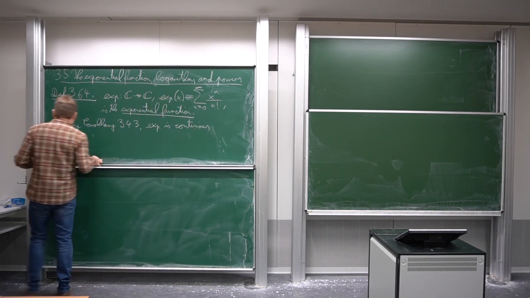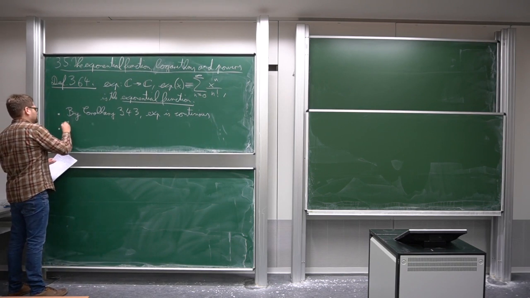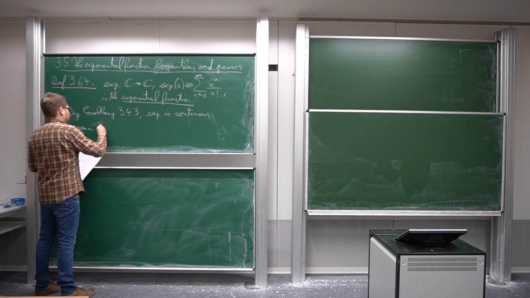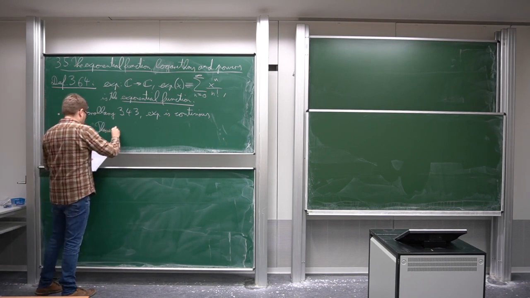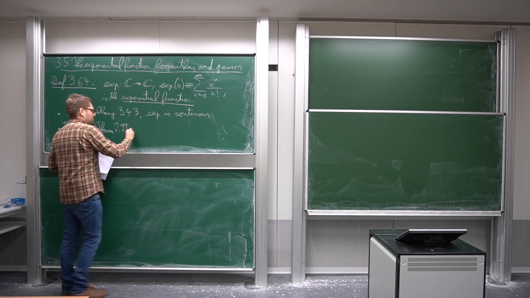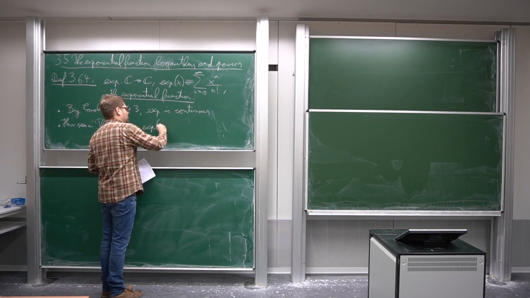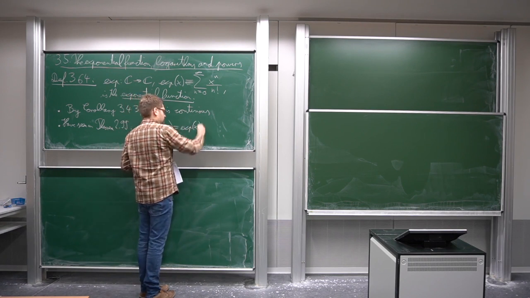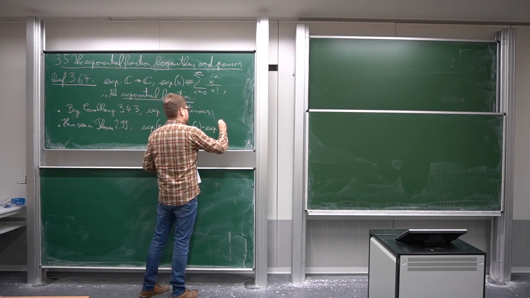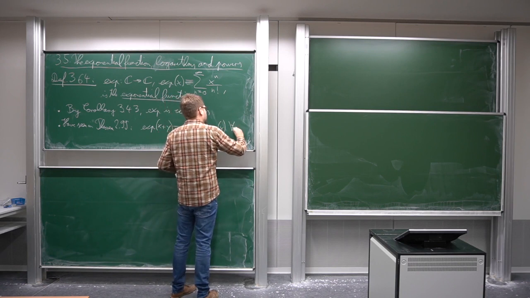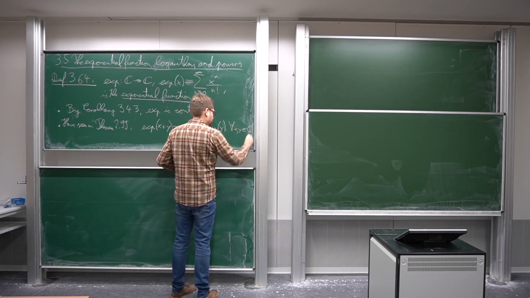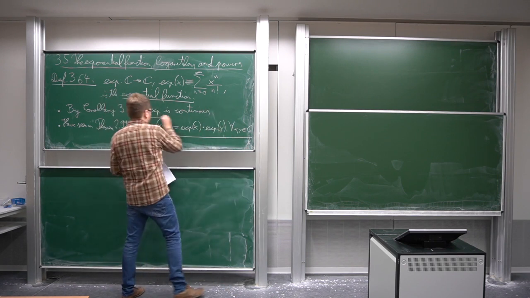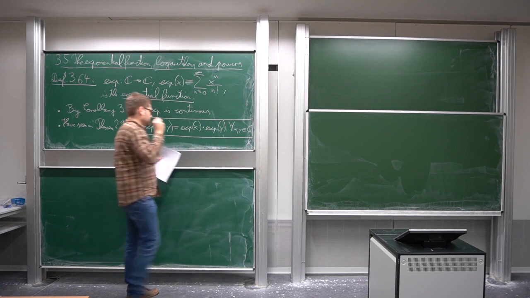Secondly, and that's probably the most important property that the exponential function has, we have seen in theorem 299 that the following holds: exp of x plus y is exp of x times exp of y for all x, y in C. This theorem is so important that I draw a box around it, because this property is really crucial.